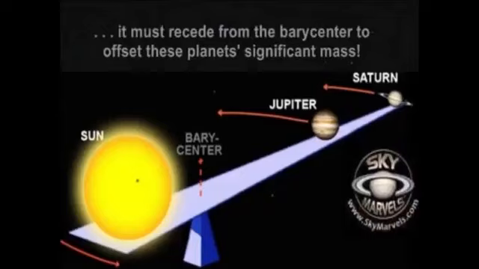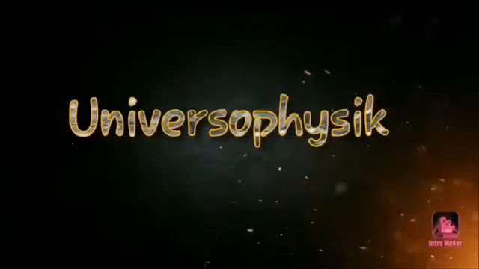Planets don't orbit the sun. We all were taught wrong in schools that planets orbit the sun. If planets don't orbit the sun, then what do they orbit? So let's find it out.